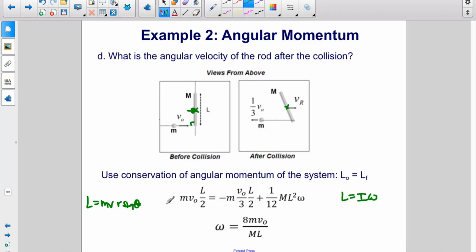When I say regular, I mean not this version for an object moving in a straight line. It has the version of an object that is rotating. So what is the moment of inertia about the center? 1/12 M L squared, times omega. So there we have our angular momentum of the rod. Solve this equation for omega, and you get 8 m v naught divided by big M L.